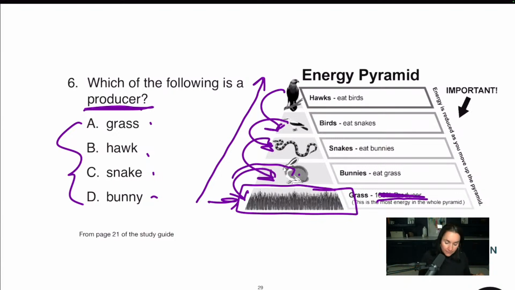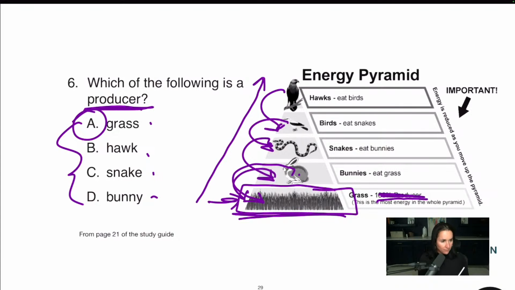The bunny eats the sugar and through a process of cellular respiration is able to hop around and use that energy, right? So the energy is coming from the plants. That's why carbs give you energy, right? So just understand that as we move up the energy pyramid, we are losing energy. But in this case, the grass is 100% producer. Okay.